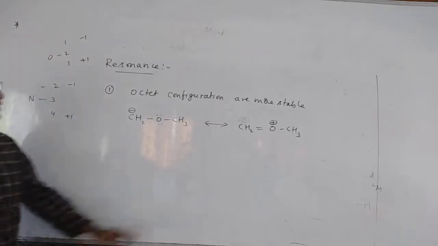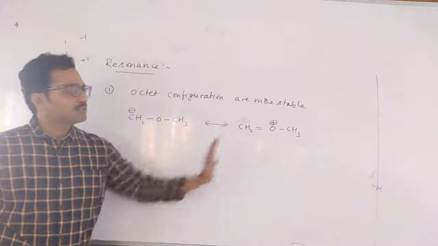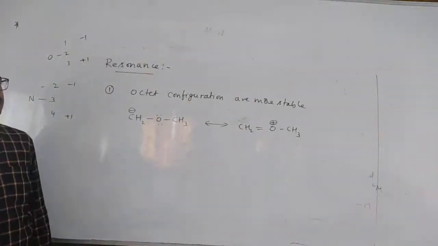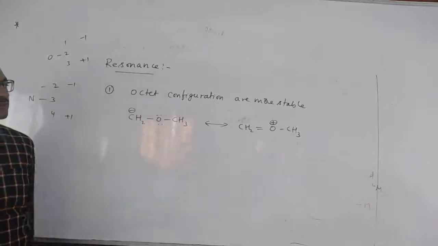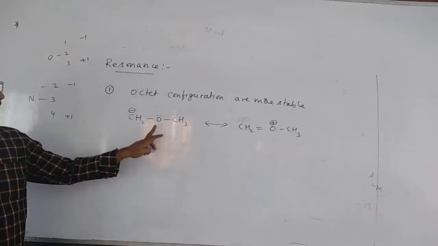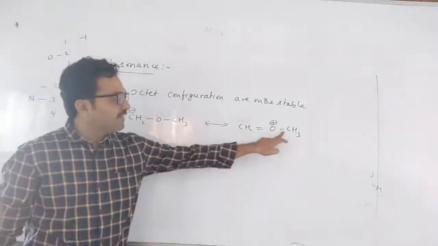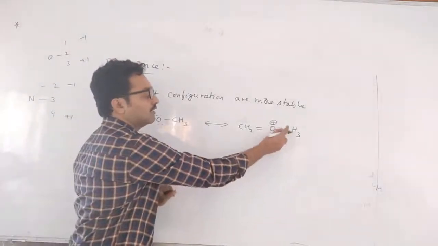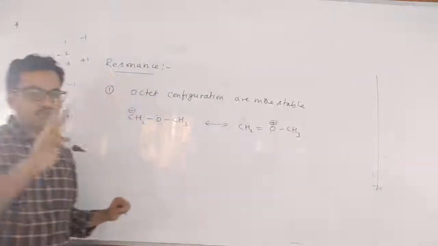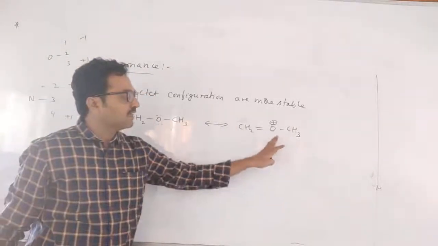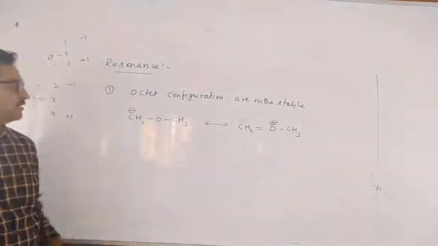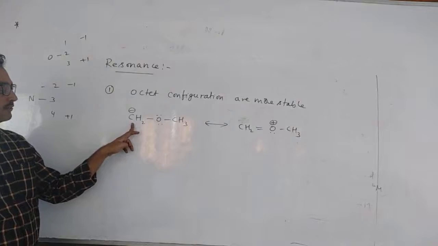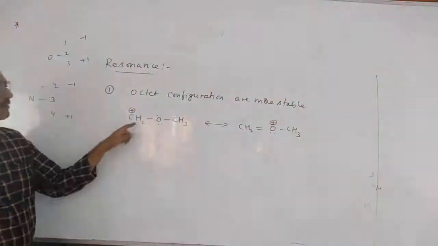You might have learned. So now among these two structures, which structure is more stable? First or second? Here, in the second structure, every atom is having 8 electrons. Check: oxygen 2, 3, 4, 5, 6, 7, 8. Bond means 2 electrons. In the second structure, every atom has octet configuration, whereas in the first structure, this atom does not have octet configuration.